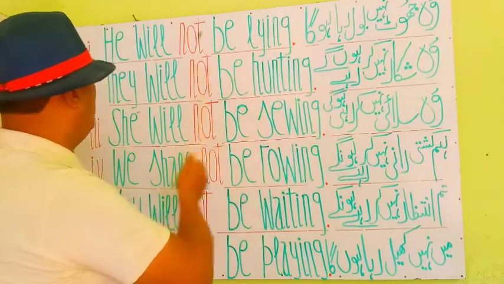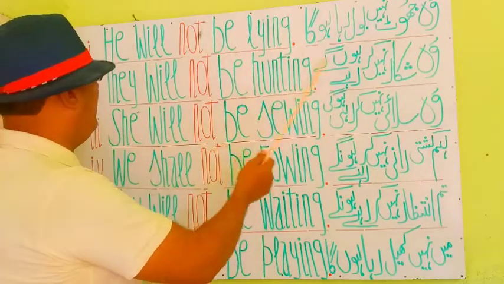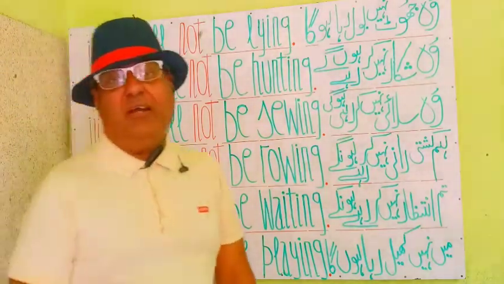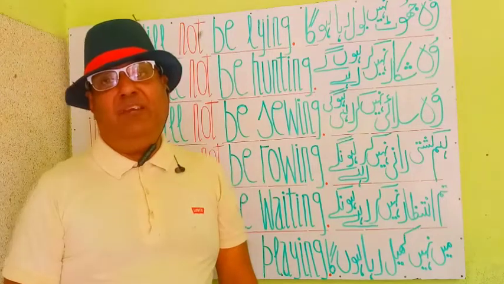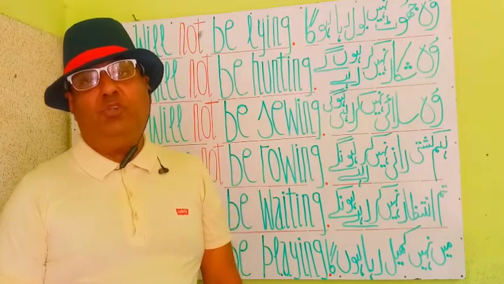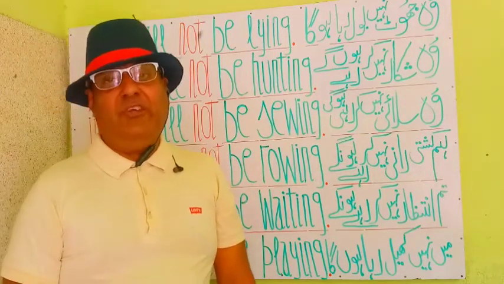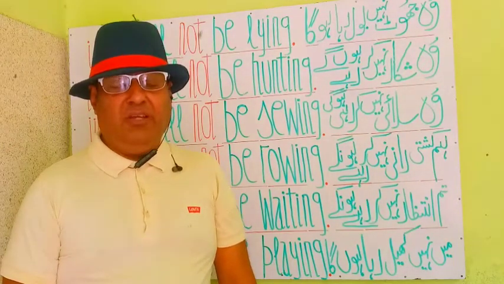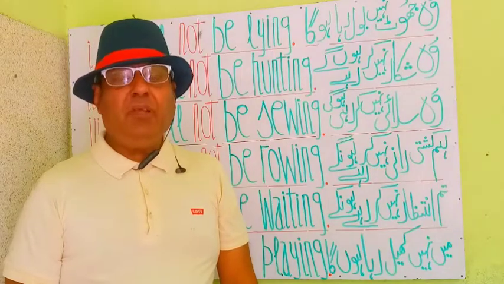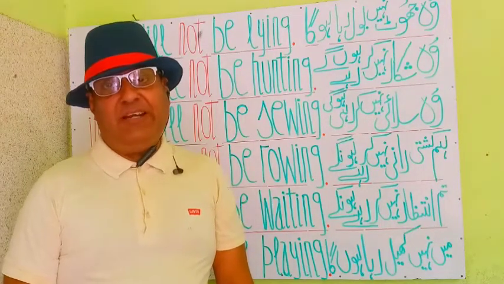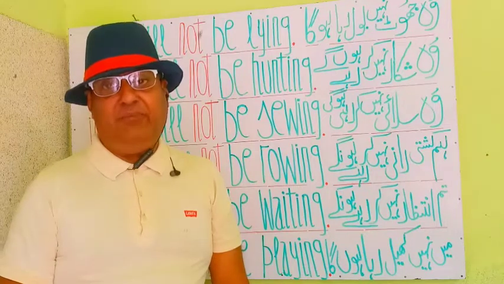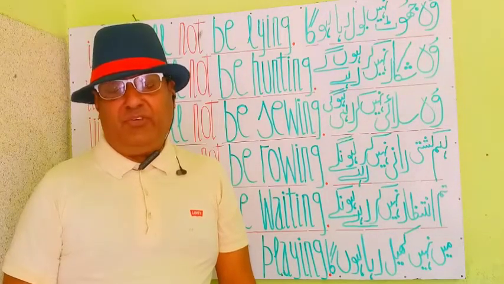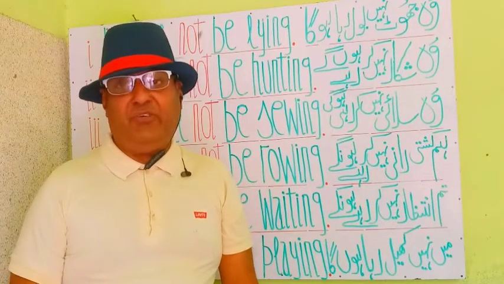He will not be lying. वो झूठ नहीं बोल रहा होगा. This sentence denotes, ये जुमला जाहिर करता है, that the work will start in a future time, and the continuity of work is shown in this phrase, but it's in a future time.